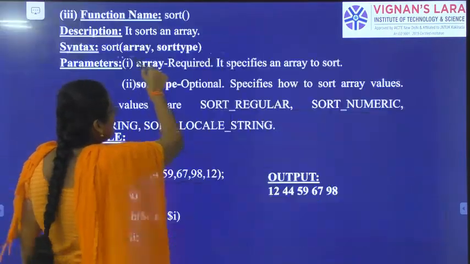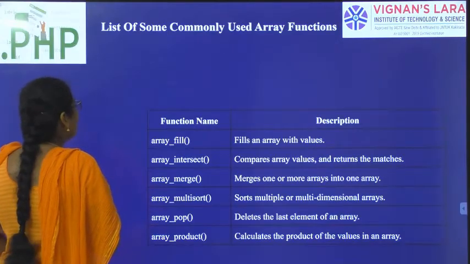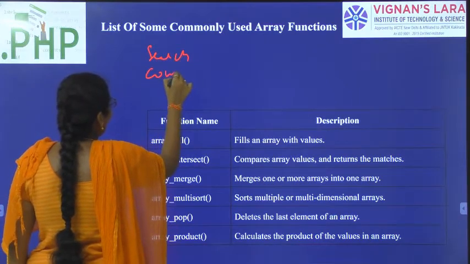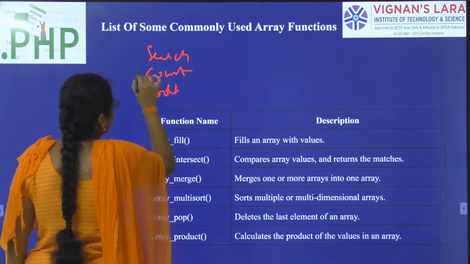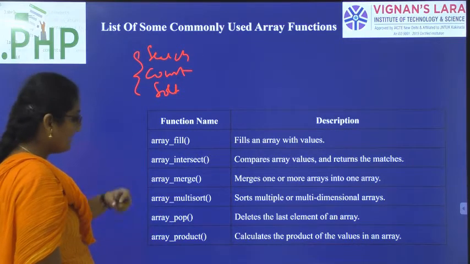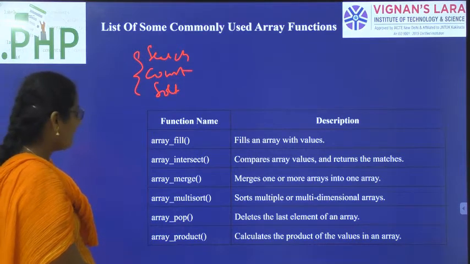So what are some commonly used functions? Till now we know array search, array count, array sort. These are some frequently used array functions. Apart from these frequently used array functions, what other array functions do we have?